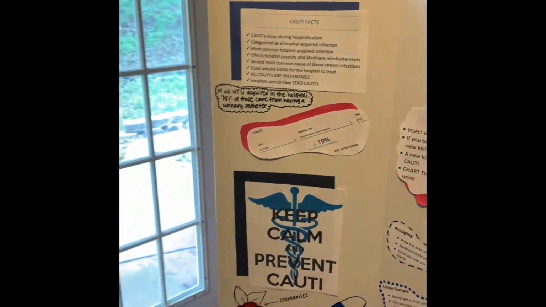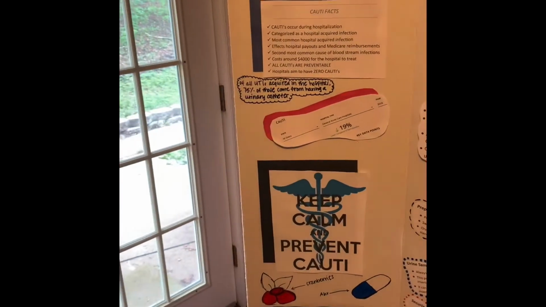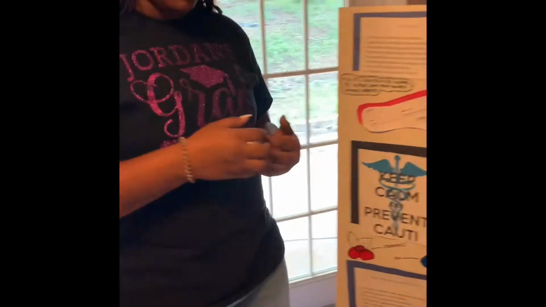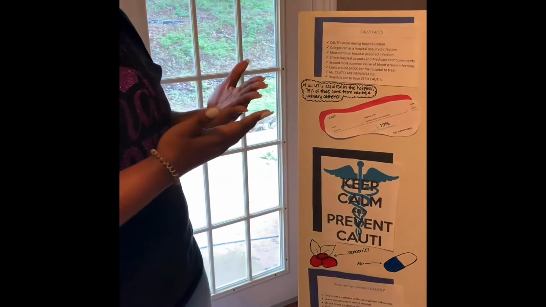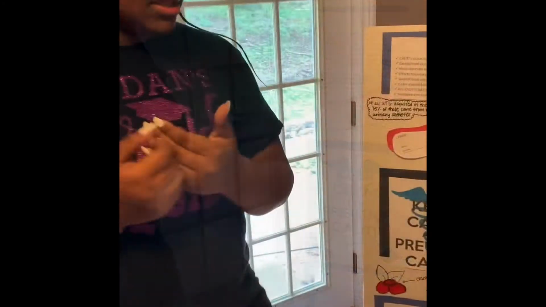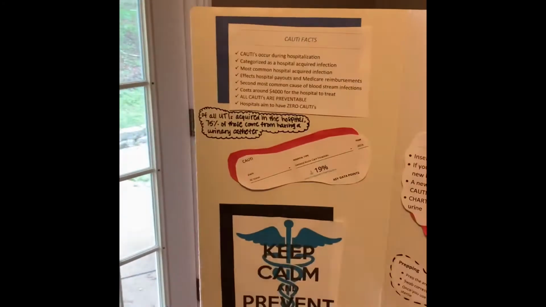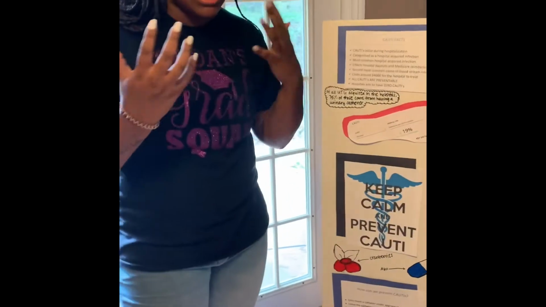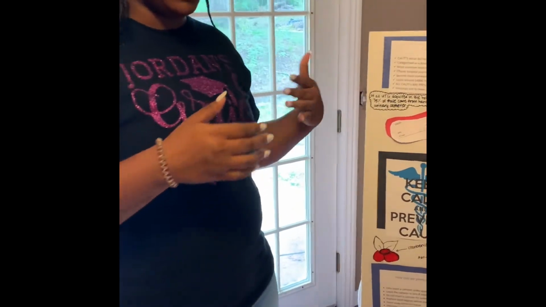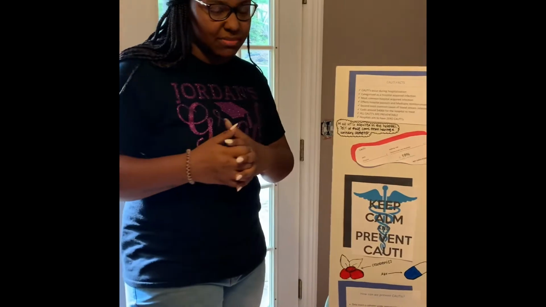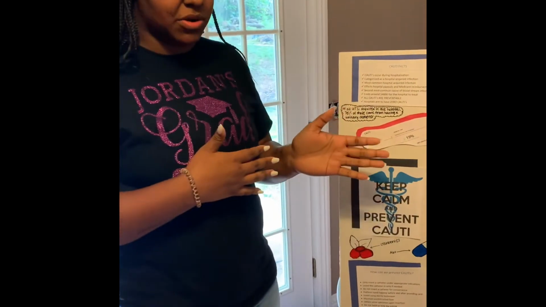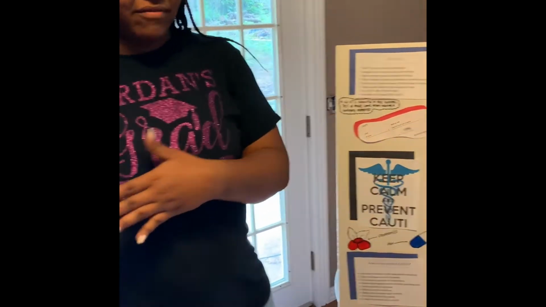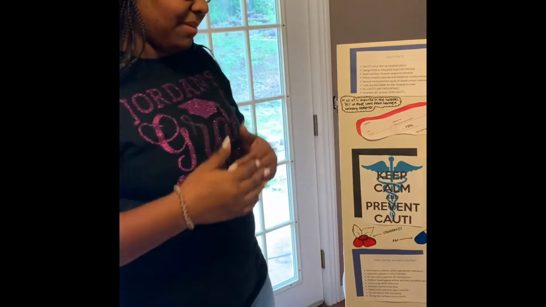Now, of all UTIs acquired in the hospital, about 75% come from a patient having a urinary catheter. CAUTIs affect the hospital payouts and Medicare reimbursements. Let's say a patient comes in for one disease or disorder, and they leave and come back with a UTI, and they know it happened from them being in the hospital. The hospital will not get paid for that patient being in the hospital. That's kind of what that means.